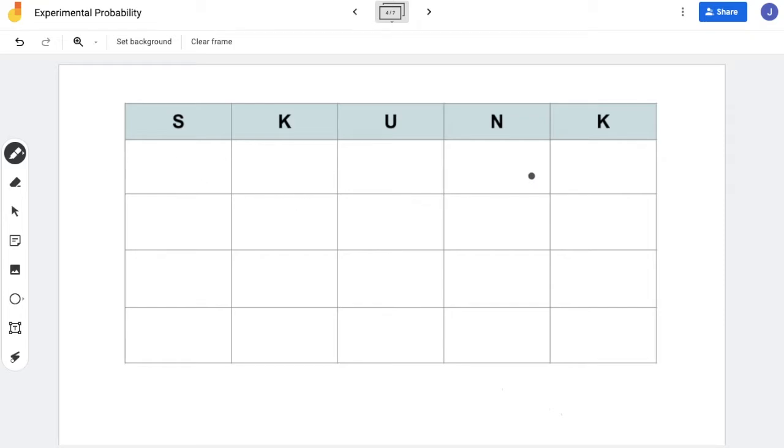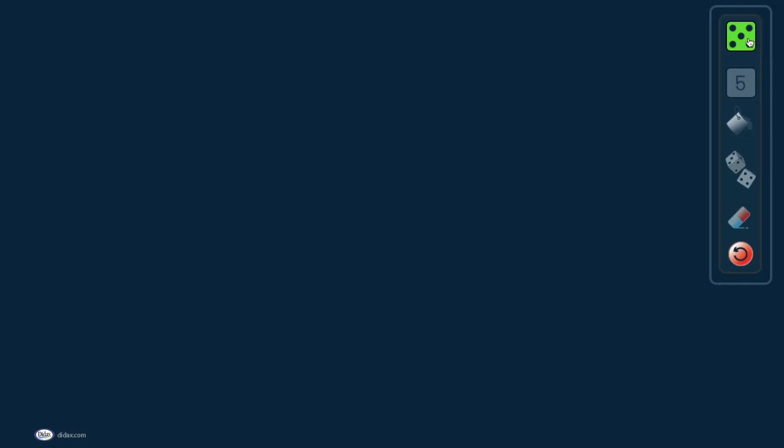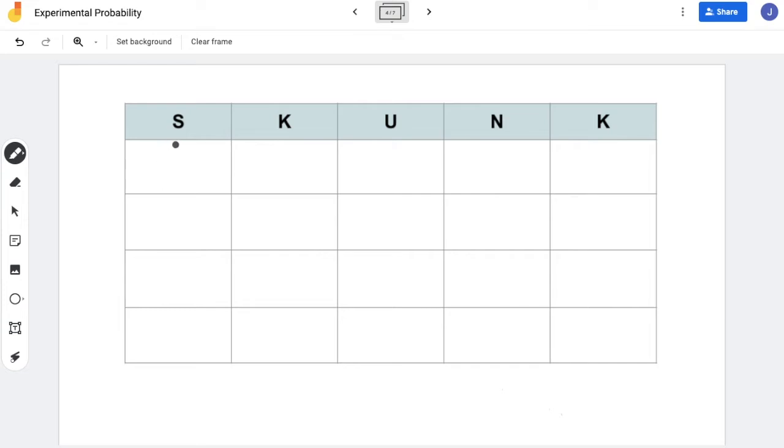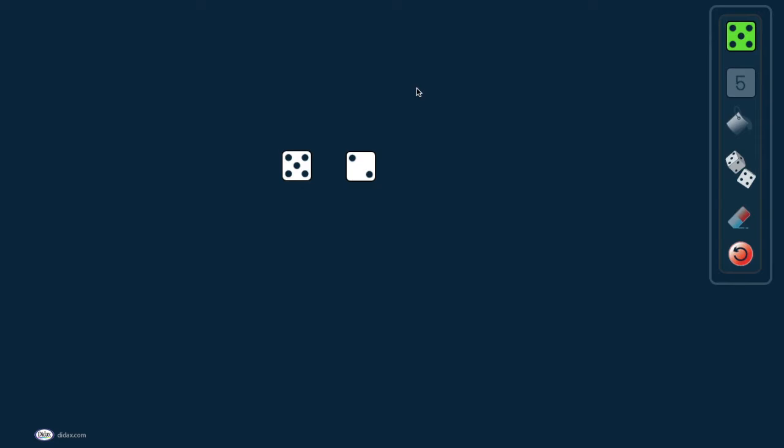So I'm going to return here to my game of Skunk from the other day, and we are going to run some trials using our dice to see how long we can go before rolling doubles. And we're going to record our scores in the boxes as we go, and we'll see what happens. So here's my virtual manipulative screen. I'm going to pull up 2 dice here and place them in the space, and then I can actually roll them using this function over here. And I'm going to do this a couple times just to show you what I mean, and return to our game. So we're going to fill in these boxes with the sum of the 2 dice one by one. Alright, let's get rolling and start these trials.